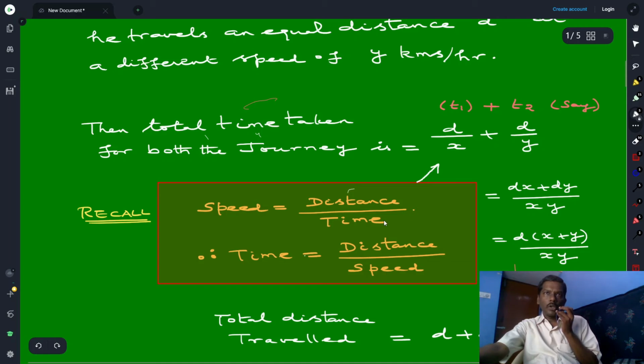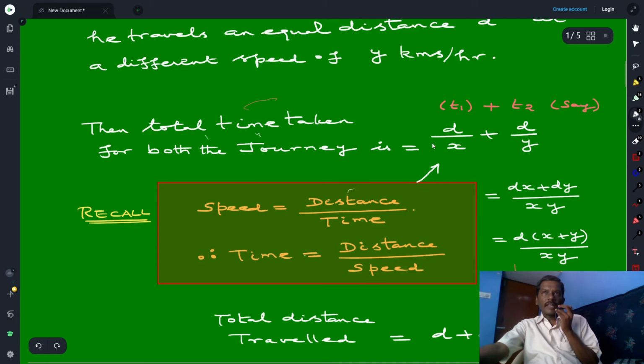Why is it so? Speed is equal to distance over time. This is the formula that we are familiar with. Now cross multiply speed and time. You will get time is equal to distance by speed.